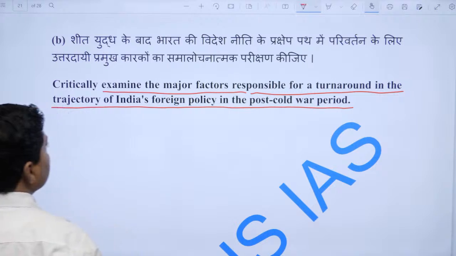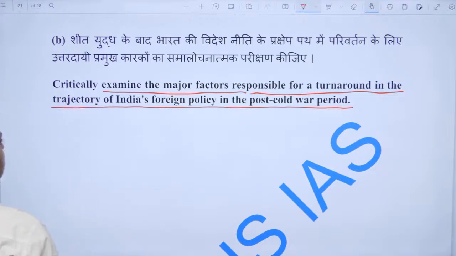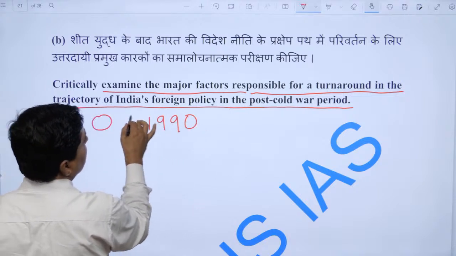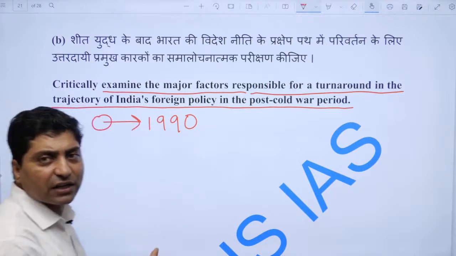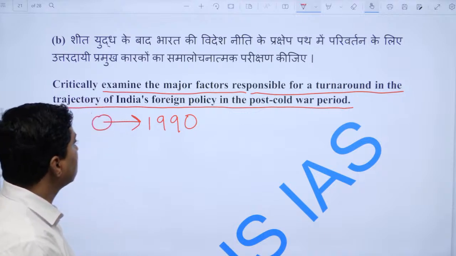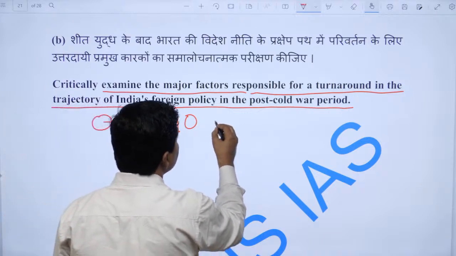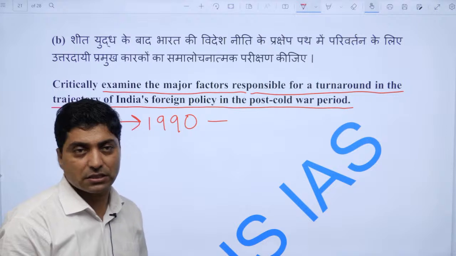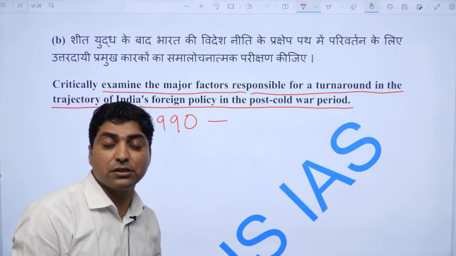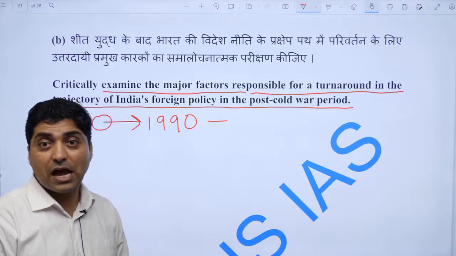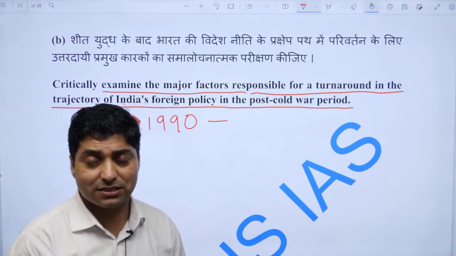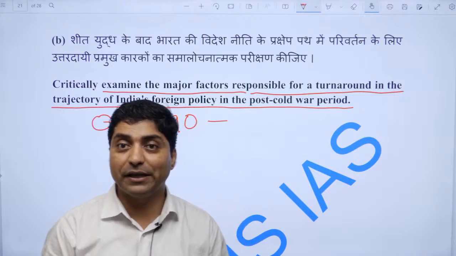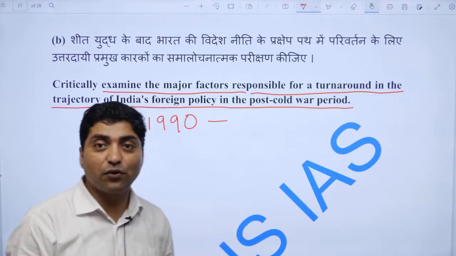First one should start with India's foreign policy and its major factors, what determines India's foreign policy. 1990 was a major time when the international scenario totally changed due to the collapse of the Soviet Union, the fall of the Berlin Wall, and the Washington Consensus, which prescribed adopting a structural adjustment program, opening the market economy, and following the neoliberal economic agenda.